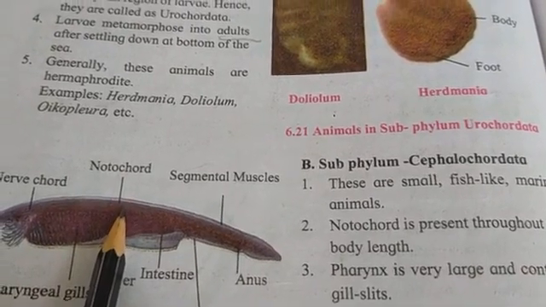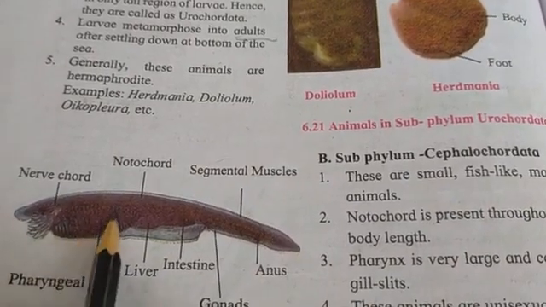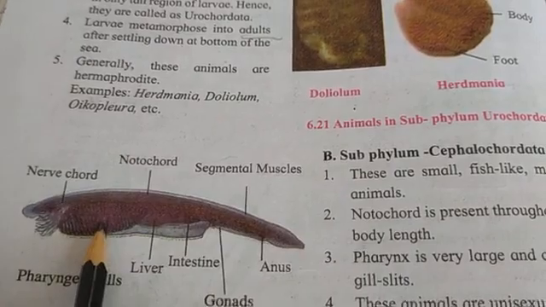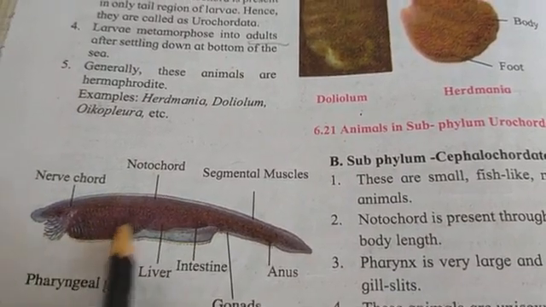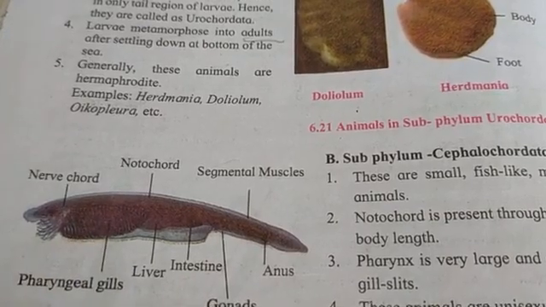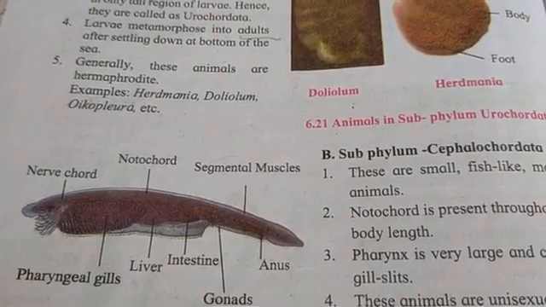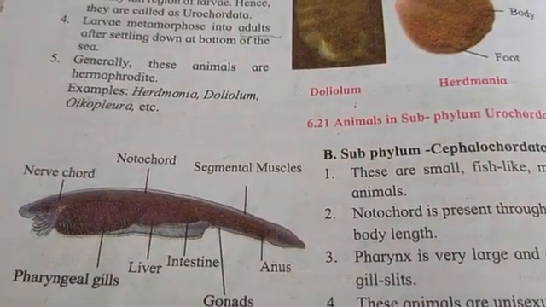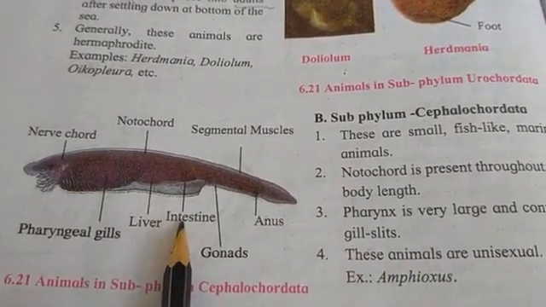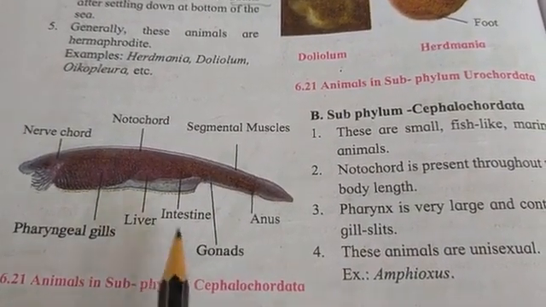The pharynx is very long and contains gill slits. These animals are unisexual. Example is Amphioxus. You can observe the picture of an animal in the subphylum Cephalochordata.